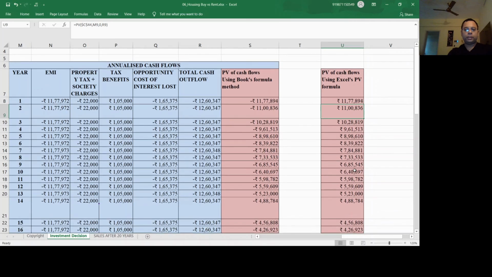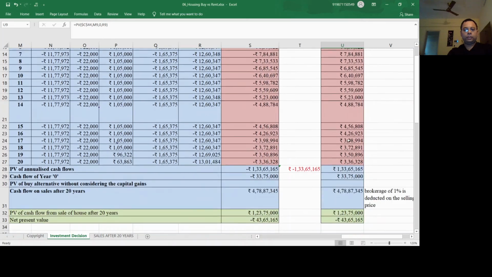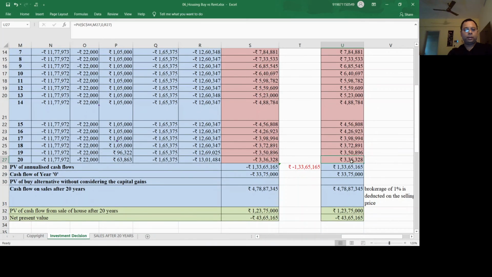Similarly, there's a calculation being done. So here the year becomes 2, M9. So at the end of the second year, again the same amount is being paid, but what is the value of that currently? You see it's further reduced to 11 lakh. So 77,000 is the first year cost, and that is less here. This way it has been calculated up to 20 years.